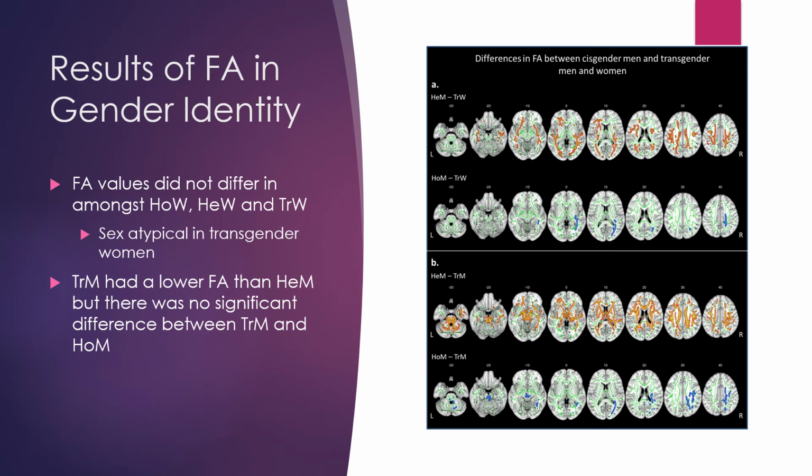As for the results of FA and gender identity, it was found that FA values were not significantly different in homosexual women, heterosexual women, and transgender women, which means that transgender women have sexually atypical brains. Transgender males had a lower FA than heterosexual men, but there wasn't any significant difference between transgender men and homosexual men. Transgender male FA values were also significantly different than cisgender female FA values.